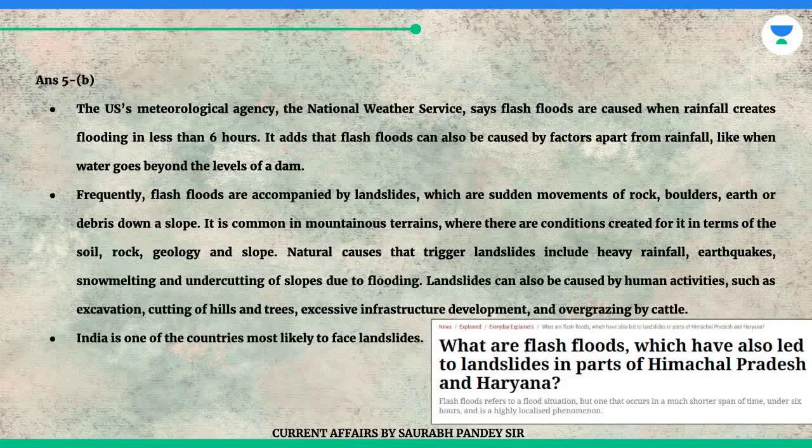It is common in mountainous terrains, where there are conditions created for it in terms of the soil, rock, geology and slope. Natural causes that trigger landslides include heavy rainfall, earthquakes, snowmelting and undercutting of slopes due to flooding. Landslides can also be caused by human activities, such as excavation, cutting of hills and trees, excessive infrastructure development, and overgrazing by cattle. India is one of the countries most likely to face landslides.